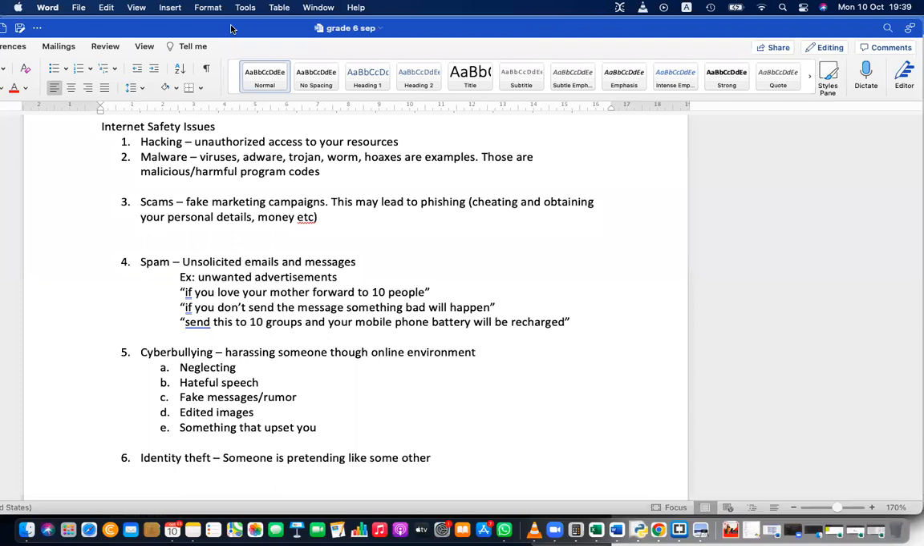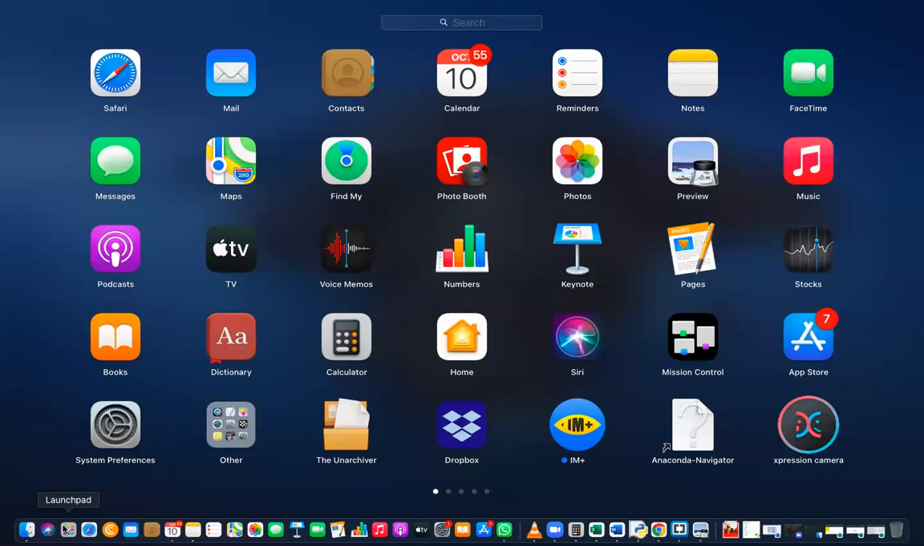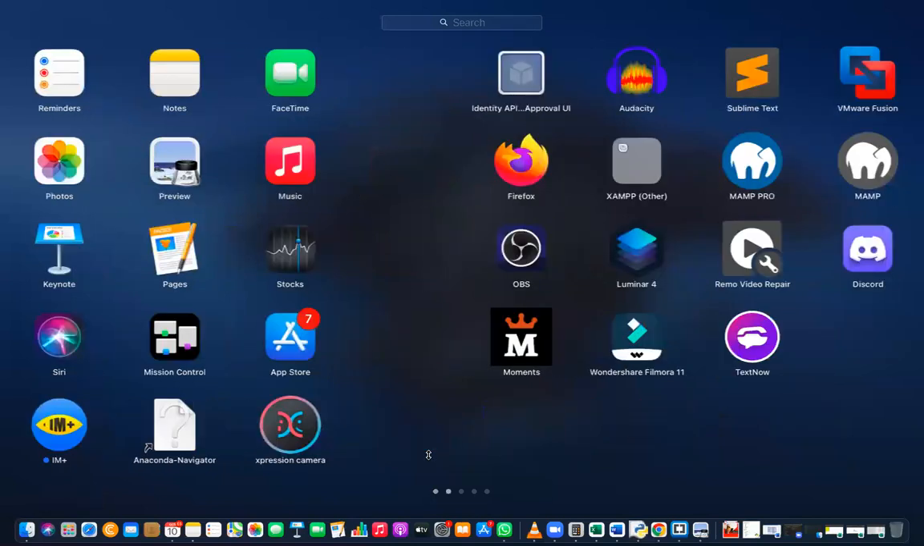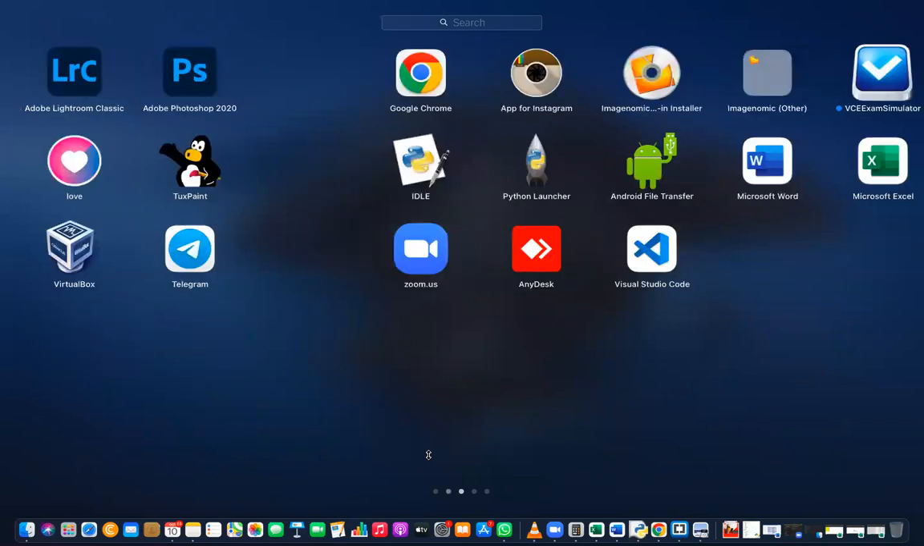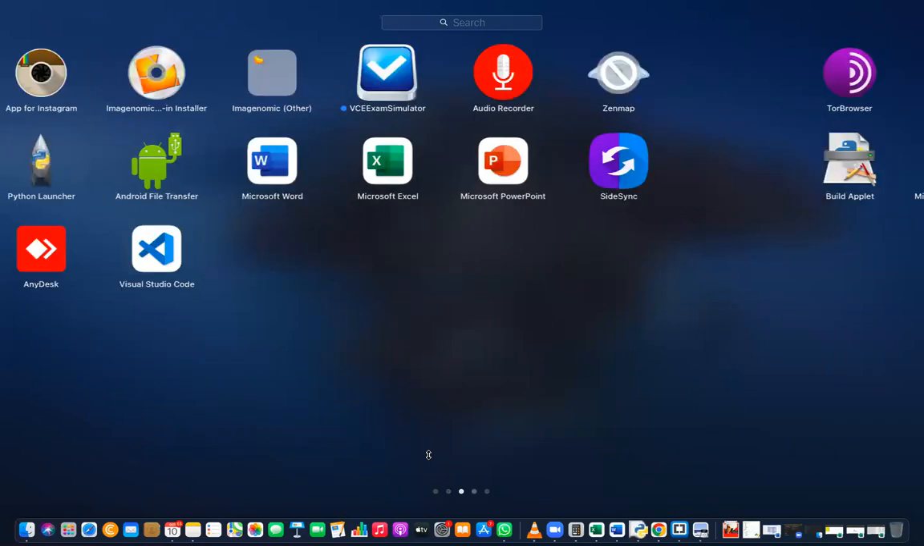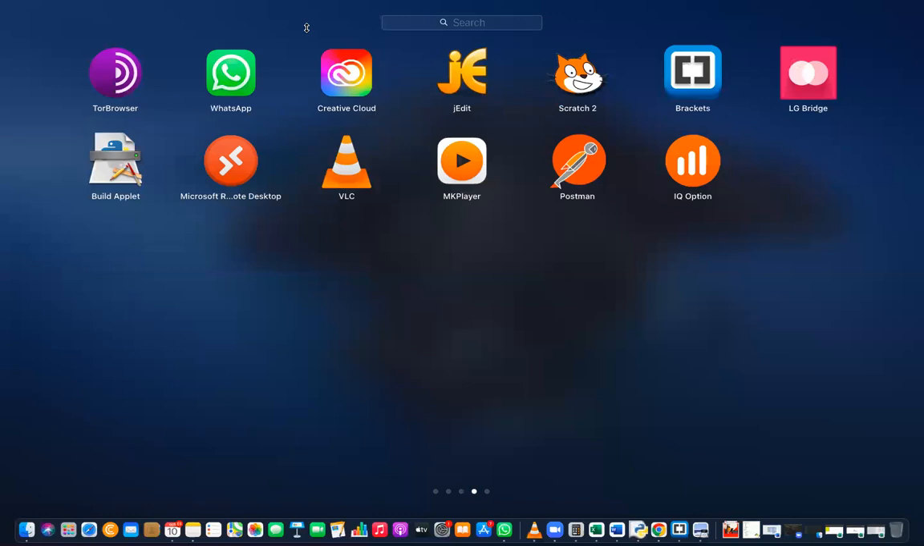So I think I saw this last day, right? No, sir. That app, I'm not sure whether I have that in my computer. I had that earlier. That app name is called, wait, Expression Camera.